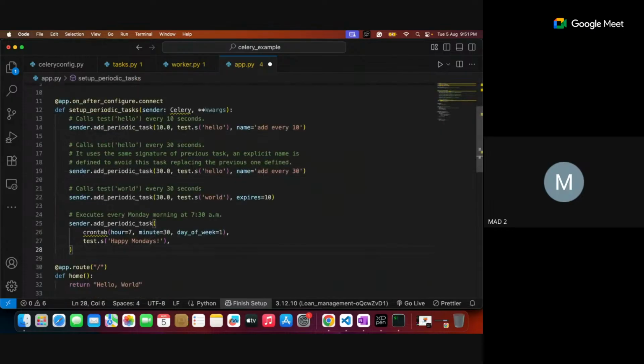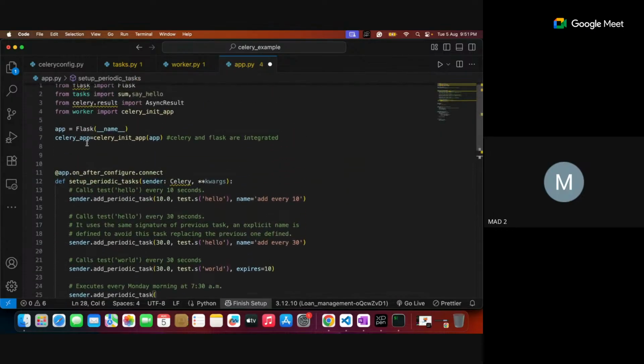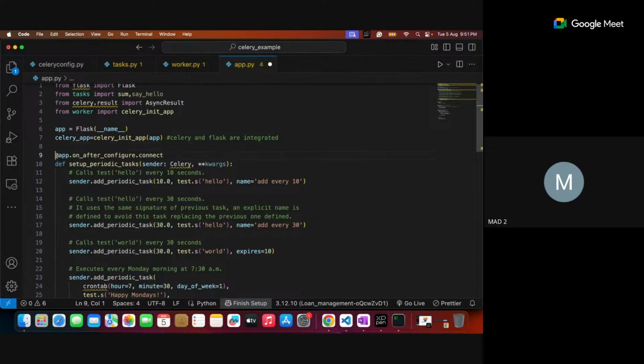This one I copied, but here my Celery app name is not app. So my Celery app is on the 7th line. I've given it as celery app, so let me rename it to celery app only. It's not app. Yes. So this function would help you create the periodic tasks we are setting.